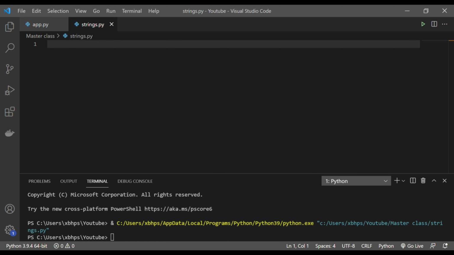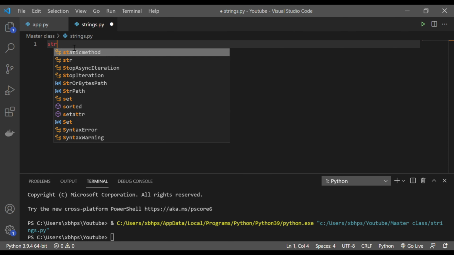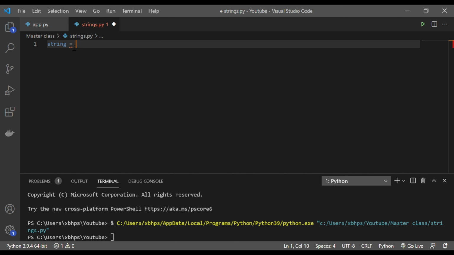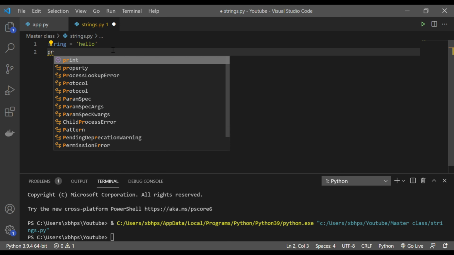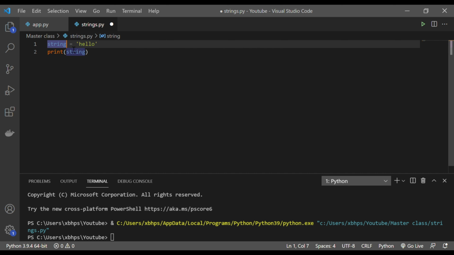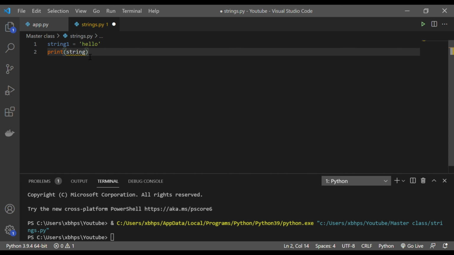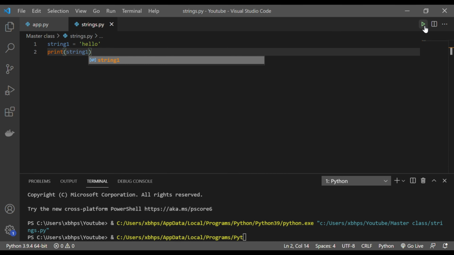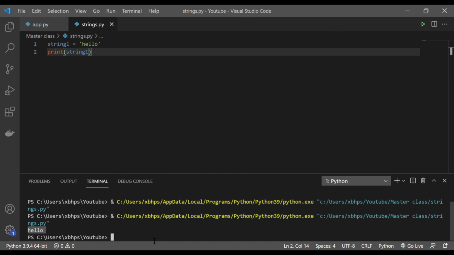This class we are going to see everything about strings in Python. To get started, you can simply define a string using single quotes. Define anything inside it, and this will be treated as a string. Let's say I say hello, and if I just want to print this string, let me just make it string1 and print it now. Okay, so now you can see it's printing hello, which I defined here, right?